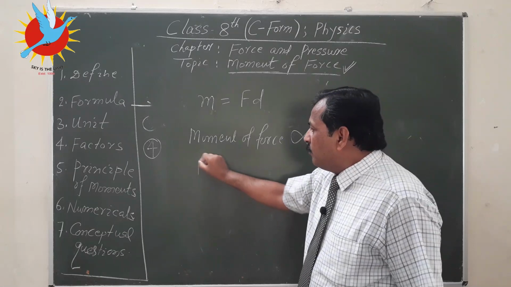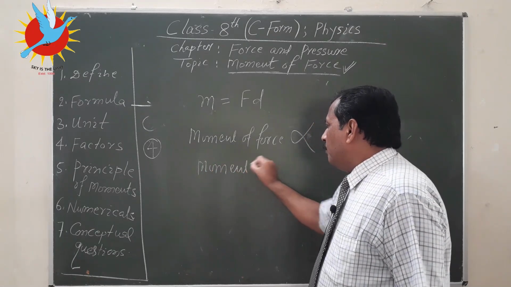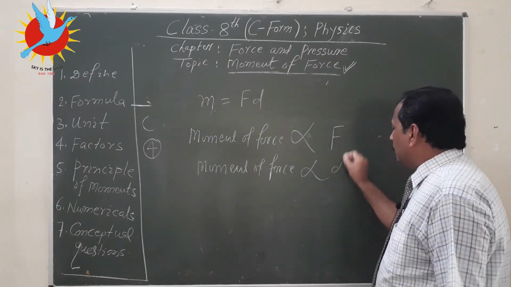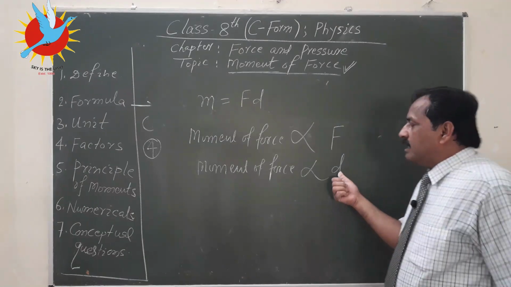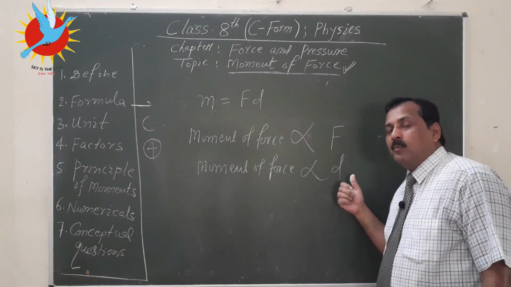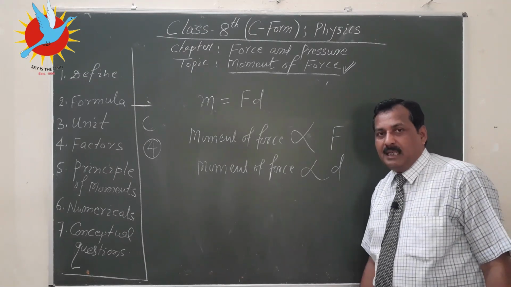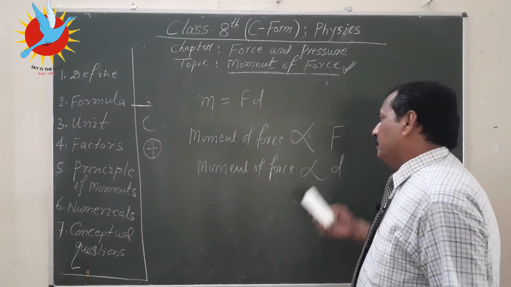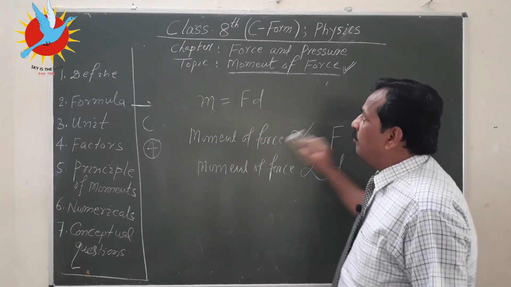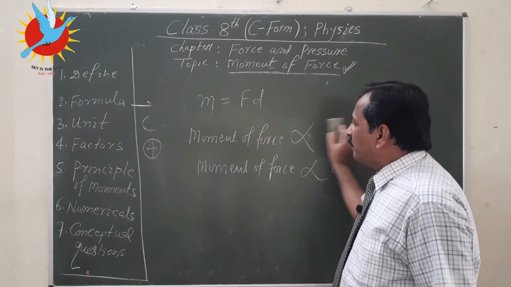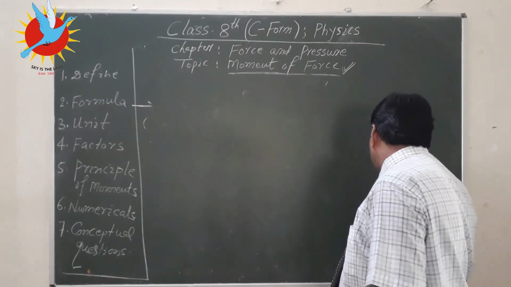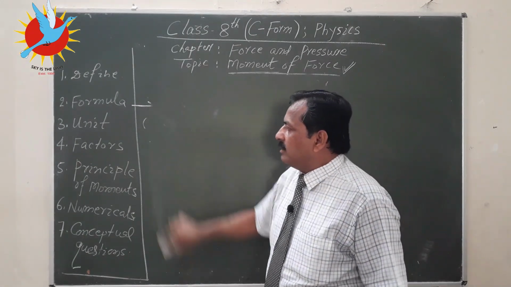And again, moment of force is directly proportional to distance. This means if distance is doubled, moment of force is also doubled. If distance is half, moment of force is also halved. So this is the idea of factors on which moment of force depends. Now let us try to understand it with one numerical example, how to apply this formula.